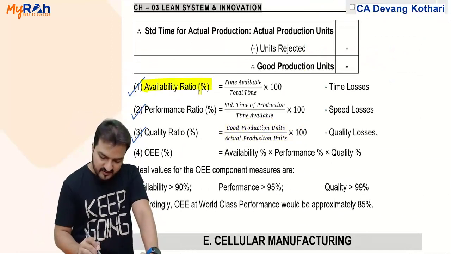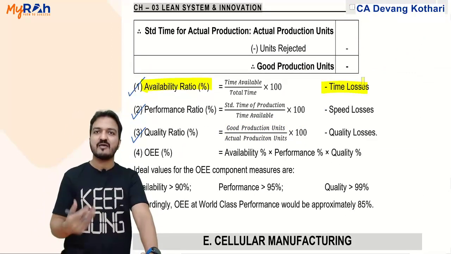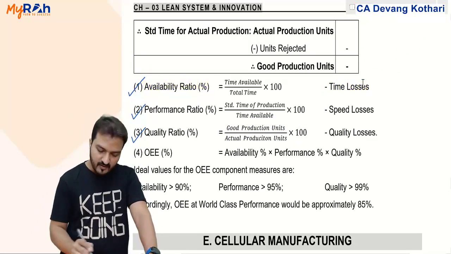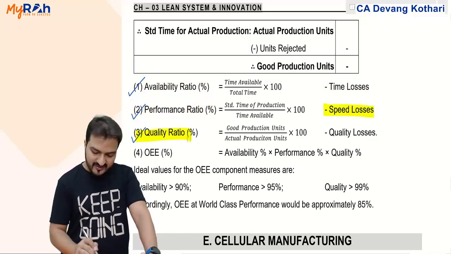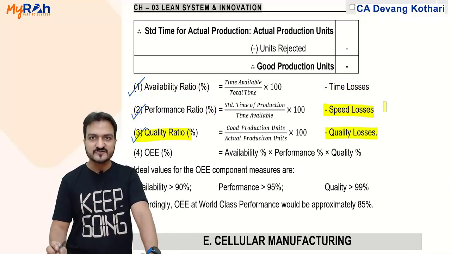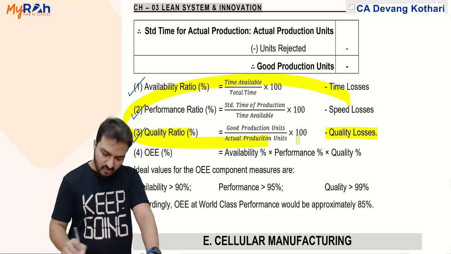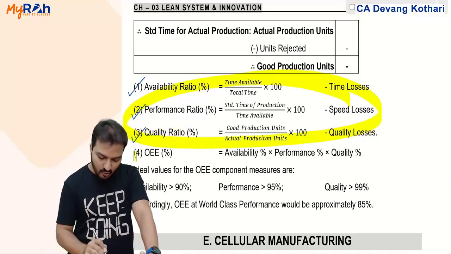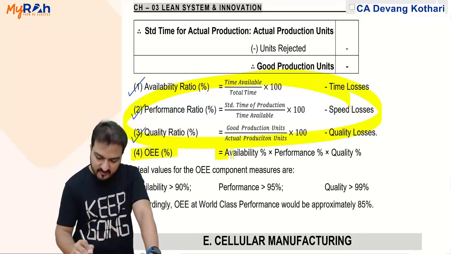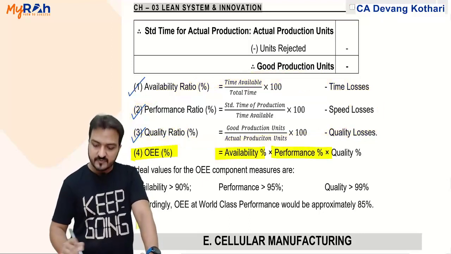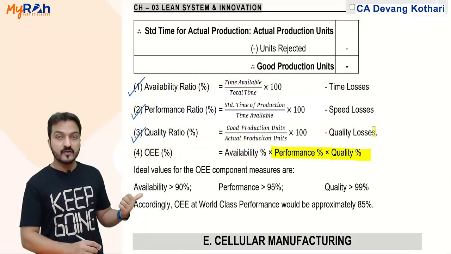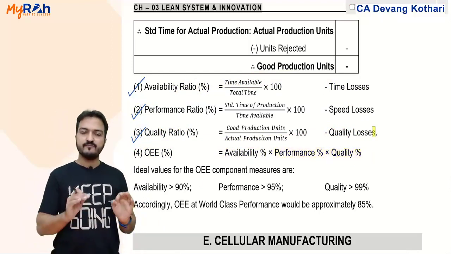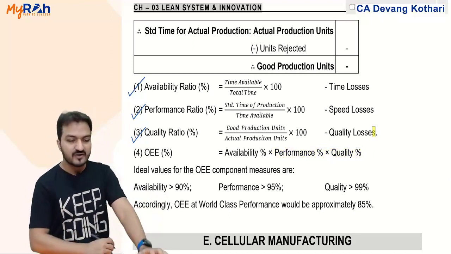Availability ratio indicates how much time I have lost. Performance ratio indicates my speed losses, and quality ratio indicates the quality losses. Now, multiplication of all three will give me the OEE percentage. Availability percentage into performance percentage into quality percentage gives me OEE percentage. That OEE is my measure for TPM.